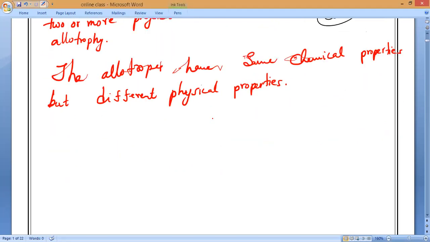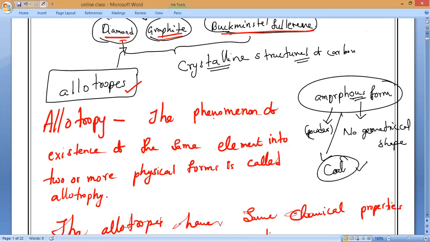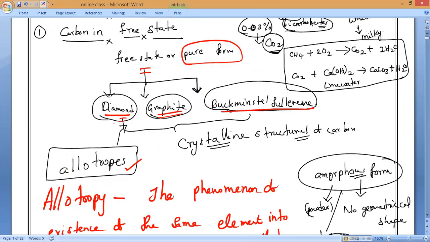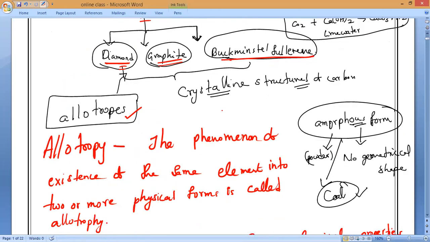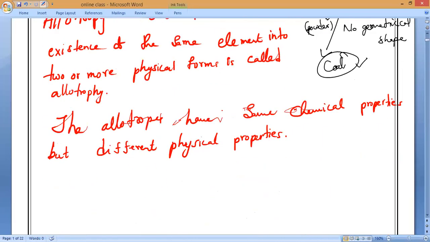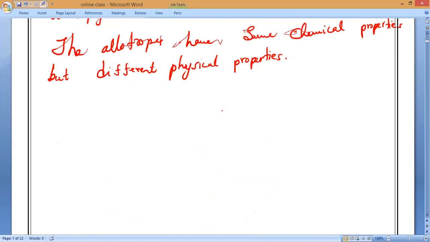Sarada, that is. So this is what we call carbon in free state. Carbon in free state exists in the form of diamond, graphite, and Buckminsterfullerene. And the most common form of free state carbon is coal. Coal is the one which contains about... most free state of carbon is coal only.